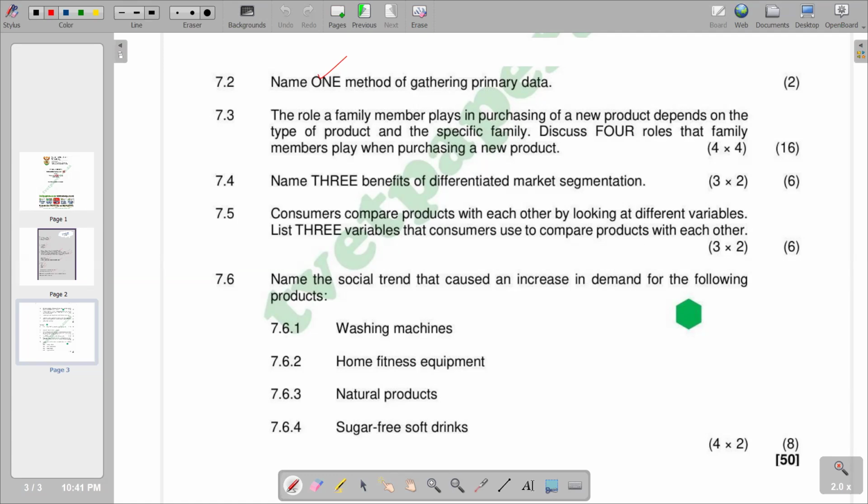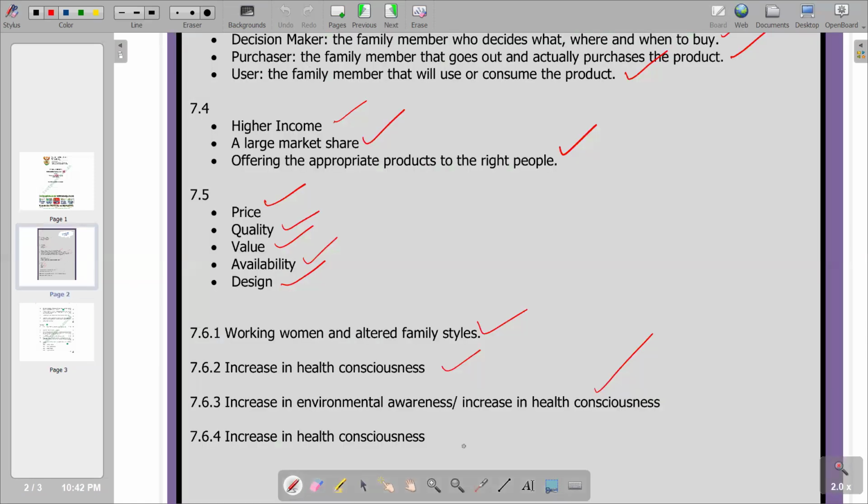So we are just saying health consciousness. Yes, we are being told that if you consume them, you're going to suffer these consequences. So at the end of the day, you see the demand for sugar-free soft drinks increasing. So that's what we have on 7.6.4, where we're saying increase in health consciousness. Basically, this becomes the last part of question 7, according to the question paper of November 2024.